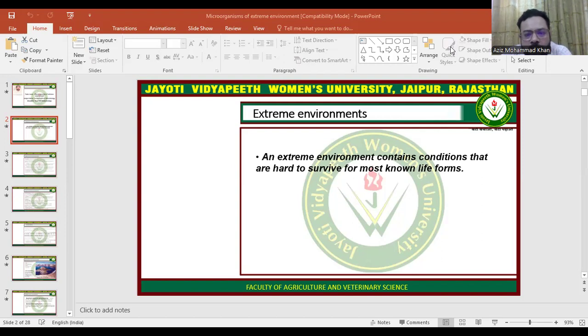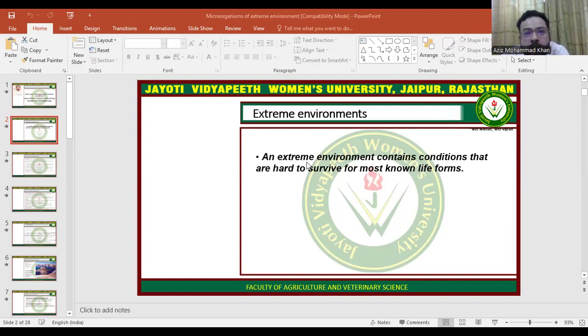What is an extreme environment? An extreme environment means an environment in which most organisms cannot survive. It contains conditions that are hard to survive for most known life forms.